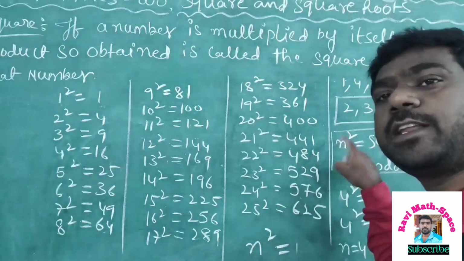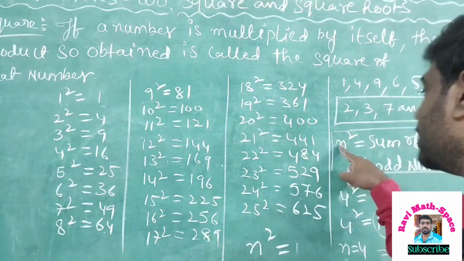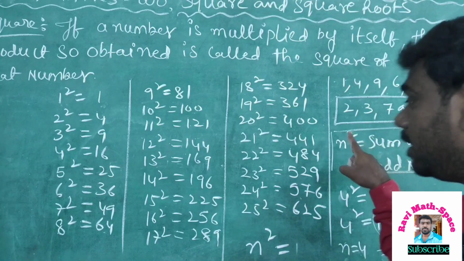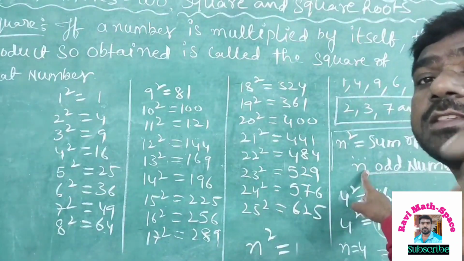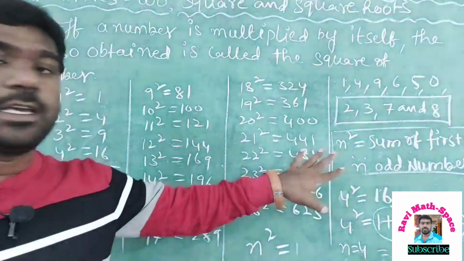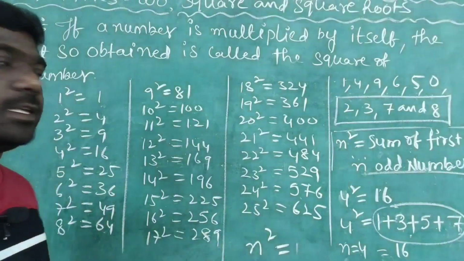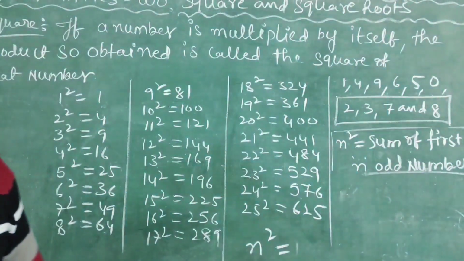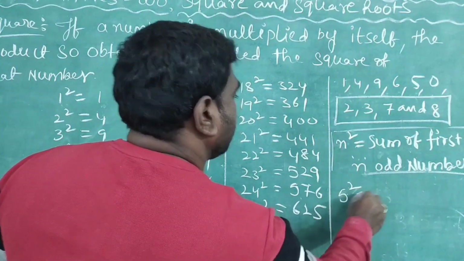So, square of any number, n value, any natural number you take, is the sum of the first n odd numbers, whatever n will be there. That many first n odd numbers, sum of the first n odd numbers. That is the logic here. One more example I will tell for you here. Suppose I take 5 square.